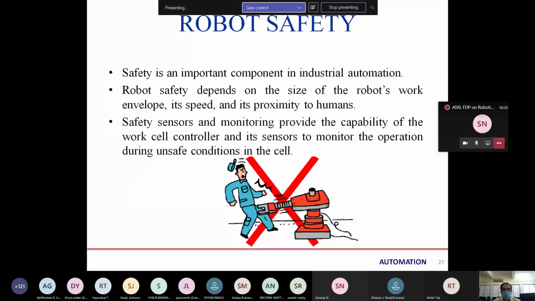As we have seen in yesterday's practical session, there is a sensor that gives an alarm and stops the robot operation if the gate of the robot cell is not closed, or if anything moves inside the robot cell. These safety sensors ensure the safety of humans.